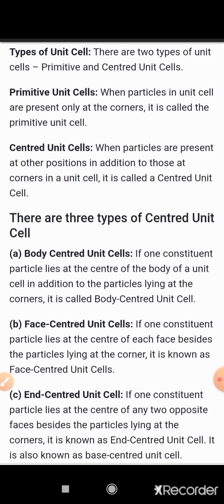Now let us see the types of unit cell. There are two types, primitive and centered. When all the particles present in the unit cell are present only at the corners of the unit cell, then it is primitive.